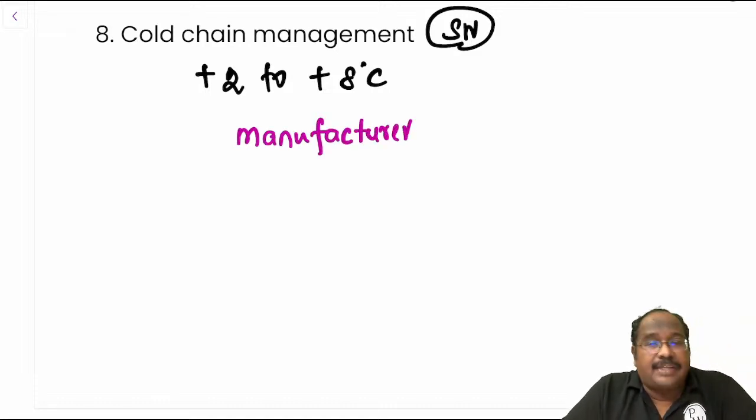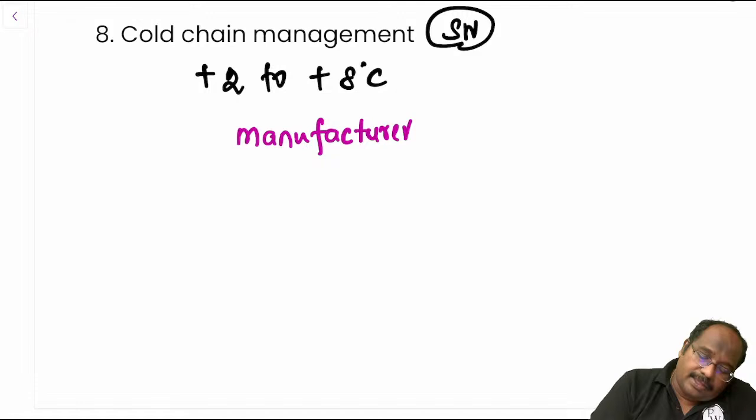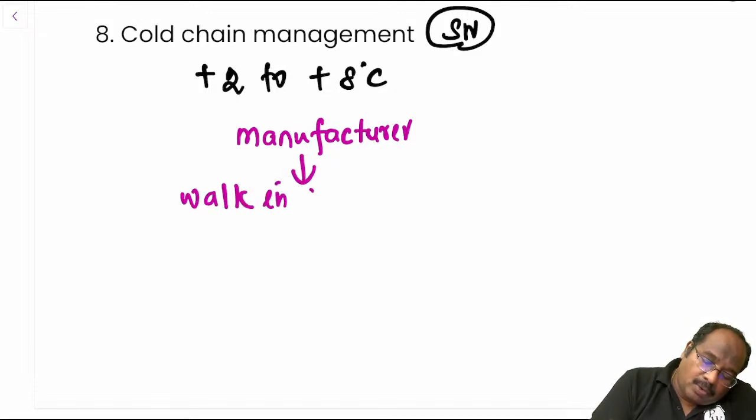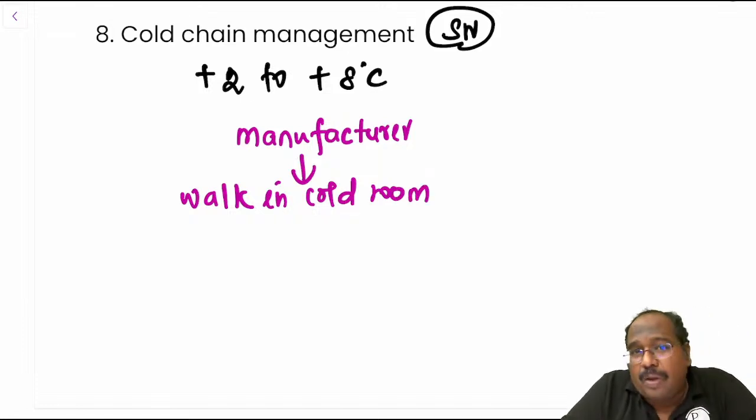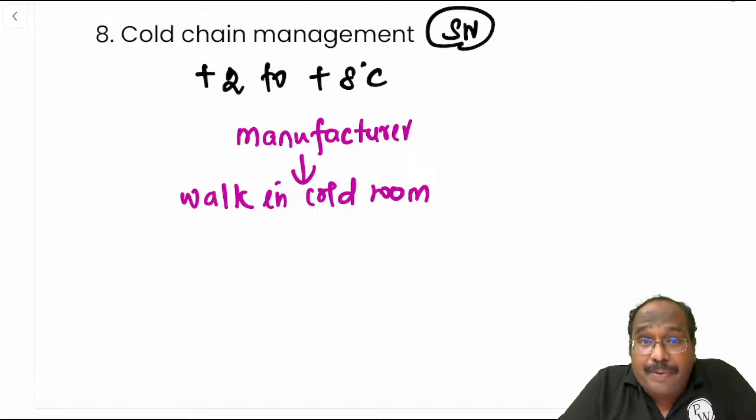Right from the manufacturer, we have to take the vaccine and maintain the temperature of the vaccine. Then it will come to a place called the walk-in cold room, or walk-in freezer, where the entire room maintains the temperature.